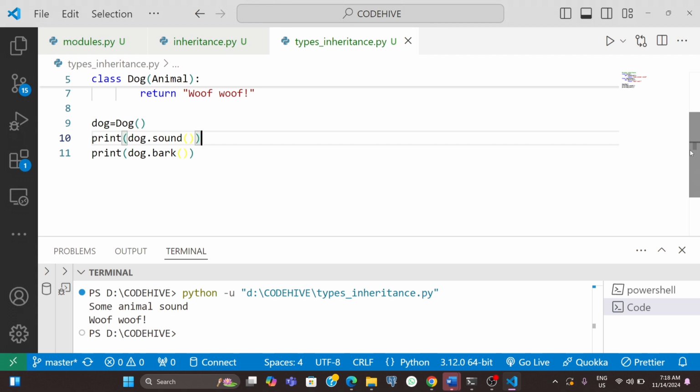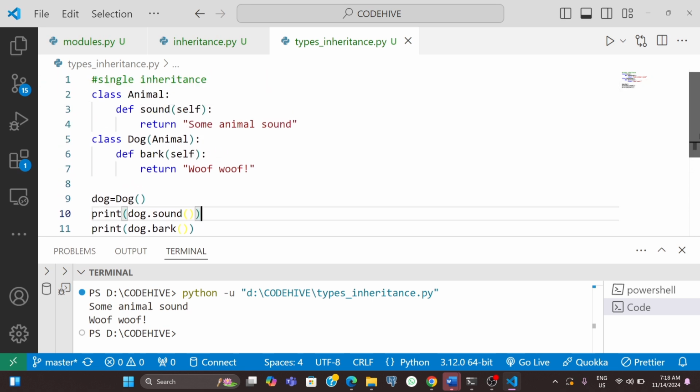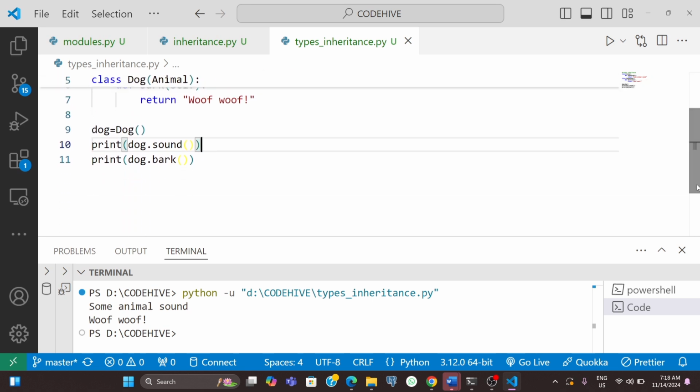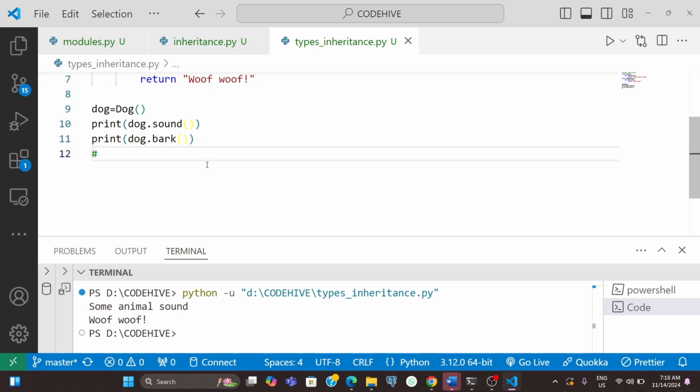So in this example the Dog is a child class that inherits from the Animal class. The dog can use the sound method from the Animal because it is inherited. Then we added our unique bark method in the Dog class itself. So single inheritance is that simple, like one parent class and one child class. Clear? Next I will explain multiple inheritance.